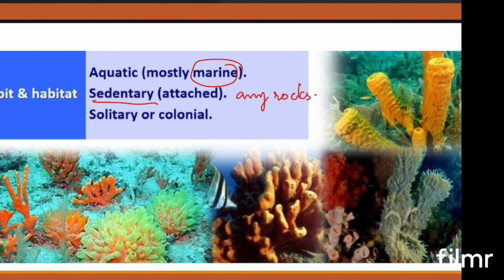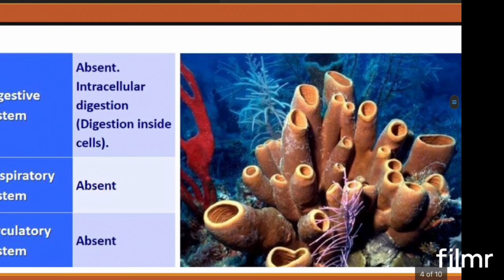Here also you can see that both forms are available, solitary forms and also colonial forms. They may be seen as a colony, or as single organisms, right? These are the pictures you can see here. These all are examples of sponges. We will go into detail.